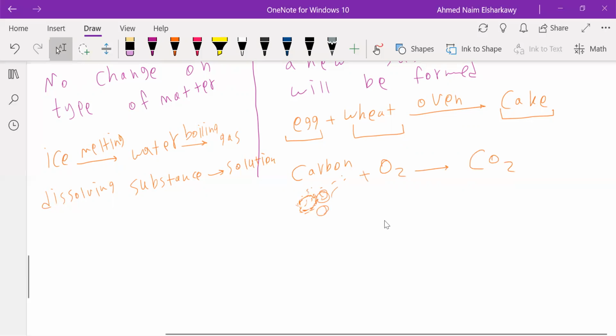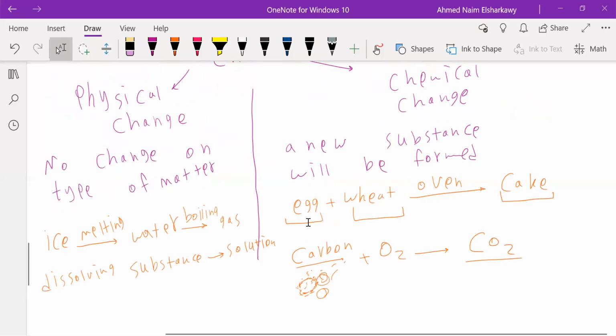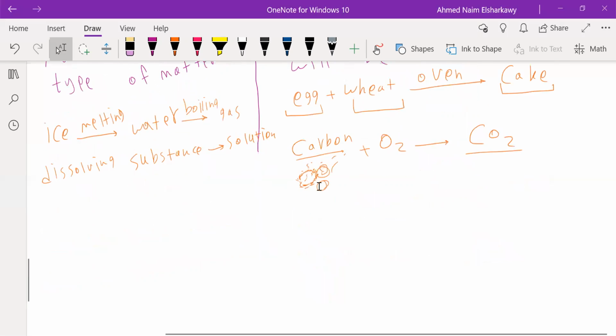Right now, does carbon have the same characteristics as CO2? Of course not. I have made a new compound with new characteristics. So this is the main difference you have to understand between physical and chemical change. In physical change, the matter will have the same characteristics, while in chemical change, it will have different characteristics.